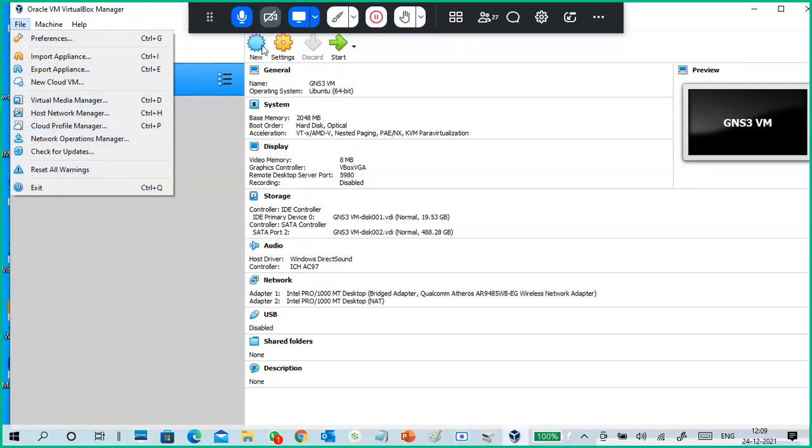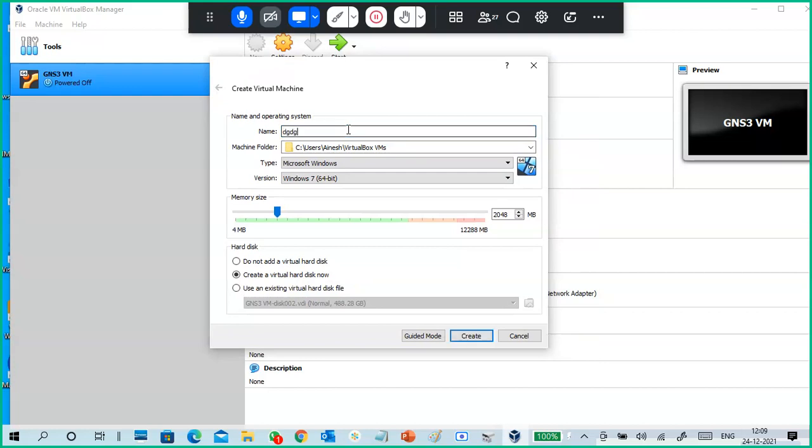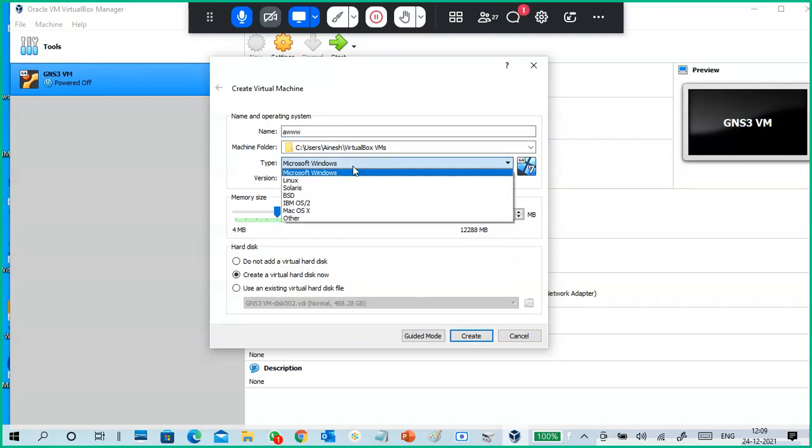So I'm creating a new virtual machine. Give some name, no problem, because I won't create it anyway. It is asking to create, so definitely you should delete it properly. You can put any Windows or Linux.